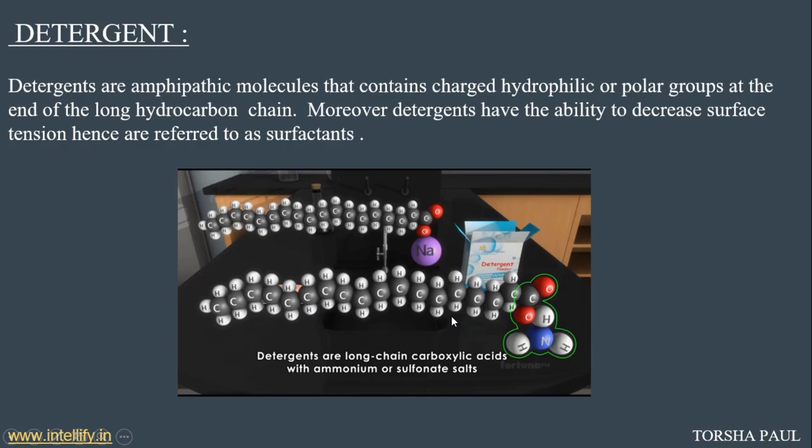Philic means liking, so a water-liking compound is soluble in water. Thus, this is the hydrophilic end. The tail part is the hydrophobic end and the head part, which is made up of ammonium or sulfate salt, is hydrophilic. Phobia means fear, so it is insoluble in water. That's why we say detergents are amphipathic molecules. They contain both a hydrophilic end as well as a hydrophobic end.